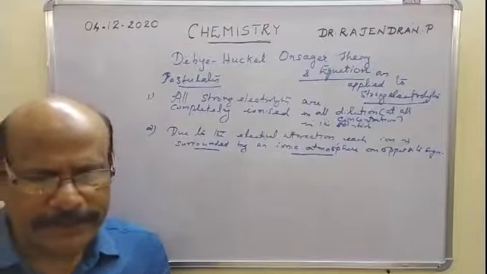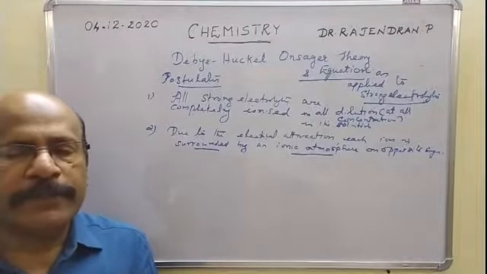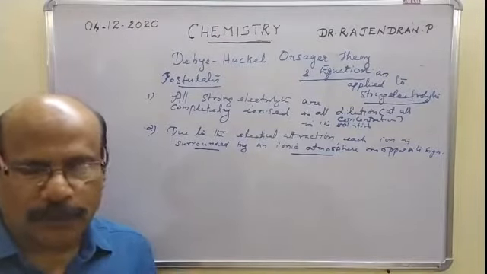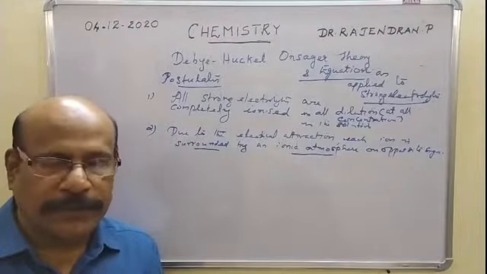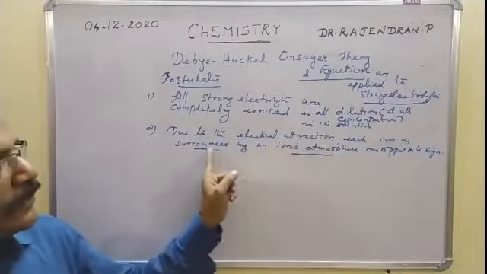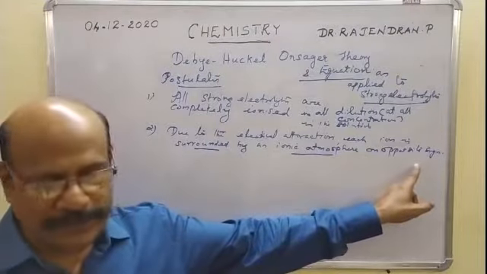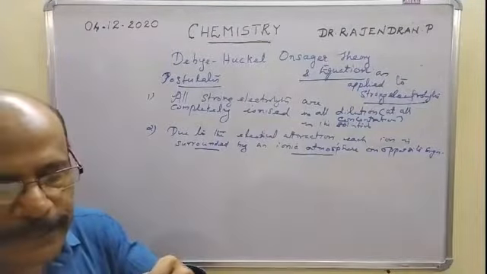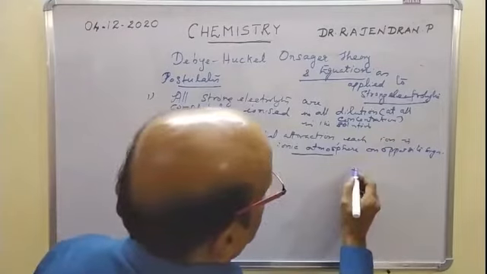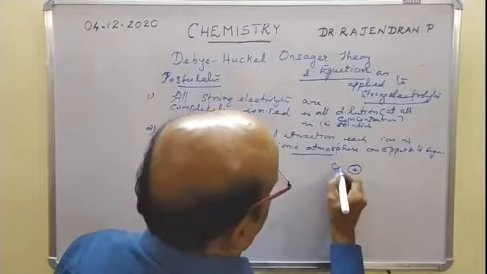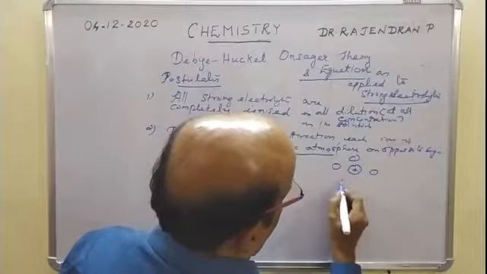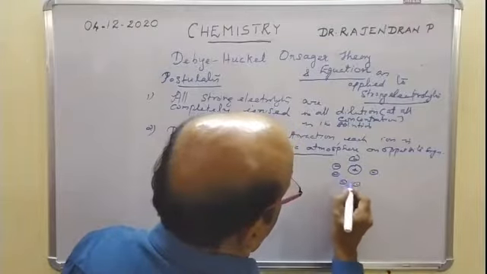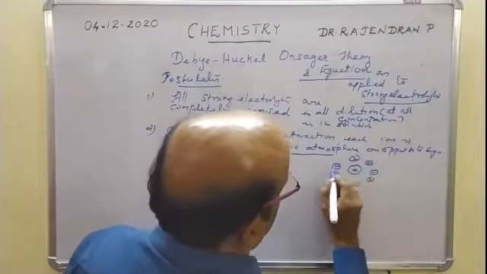So that means in the neighborhood of each ion there is a greater probability of ions of opposite sign than its own ion, or we can assume that each ion is surrounded by an ionic atmosphere of opposite sign. For example, a positive ion is surrounded by a greater number of negative ions, and a central negative ion is surrounded by a greater number of positive ions. So this is an example of this charge density, like this, negative, like this.